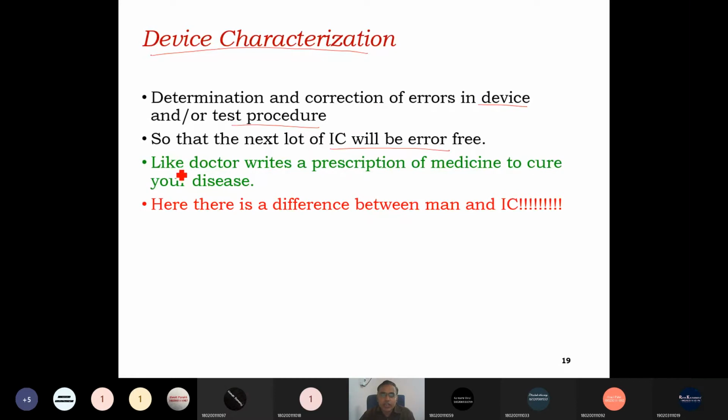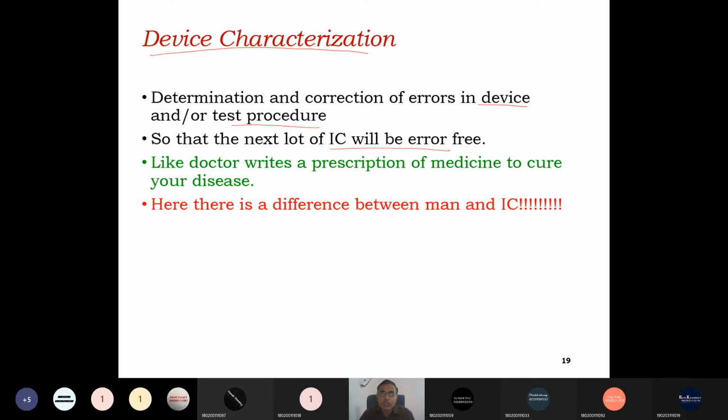It is like a doctor writing a prescription of medicines based on the pathological test. If the doctor finds medicine is needed to treat the disease, then he writes a prescription of medicine to cure the disease. So it is like a device characterization.